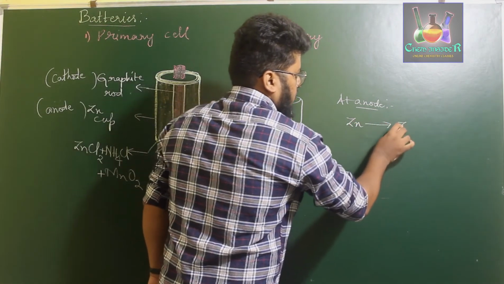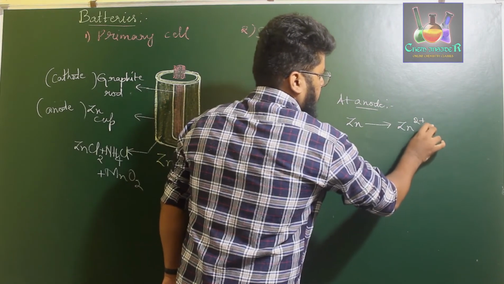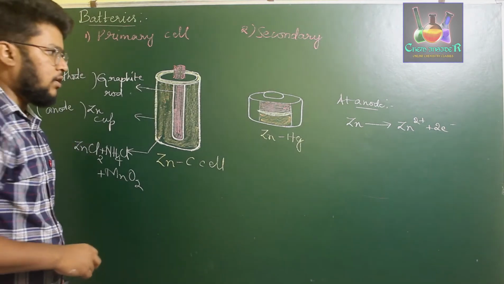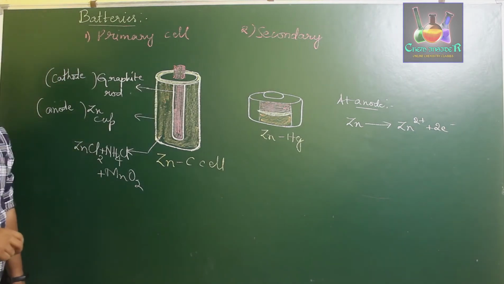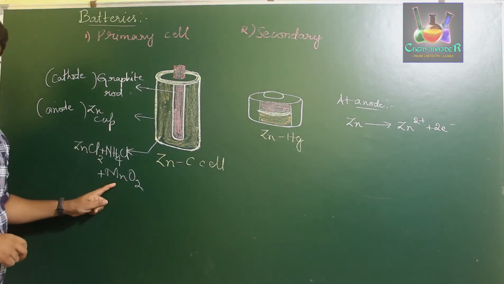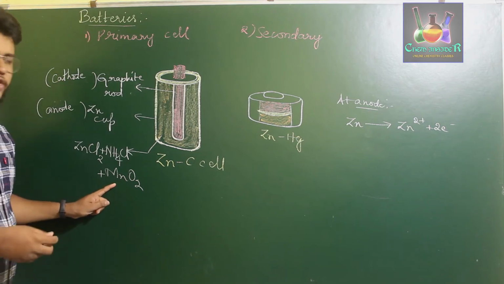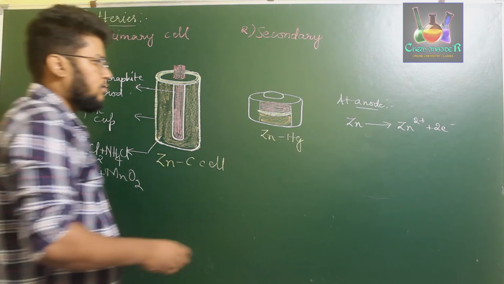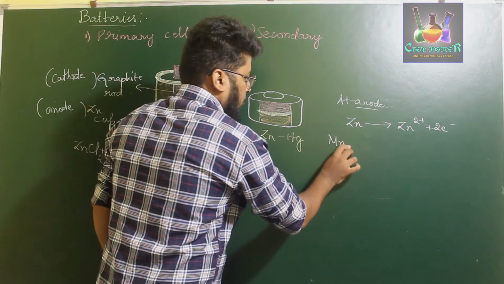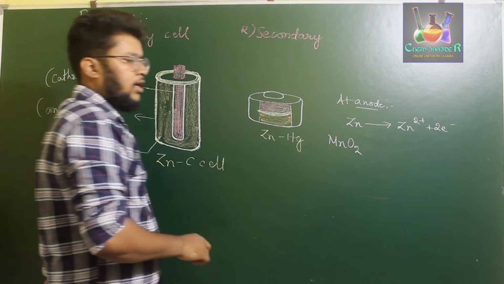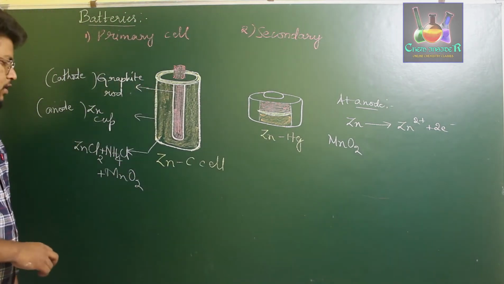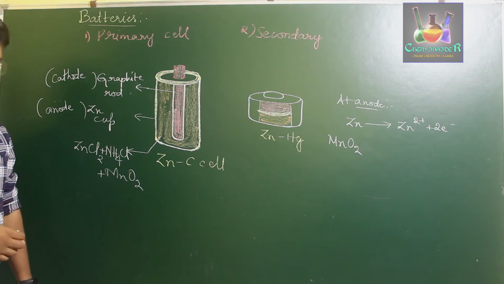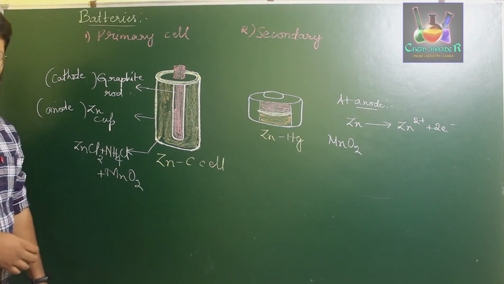Zinc undergoes oxidation to form Zn2+ with the loss of 2 electrons. At the cathode, the manganese oxide dust undergoes reduction. The Mn in MnO2 is in the +4 oxidation state, and it undergoes reduction to form +3 oxidized Mn along with the NH4 compound.